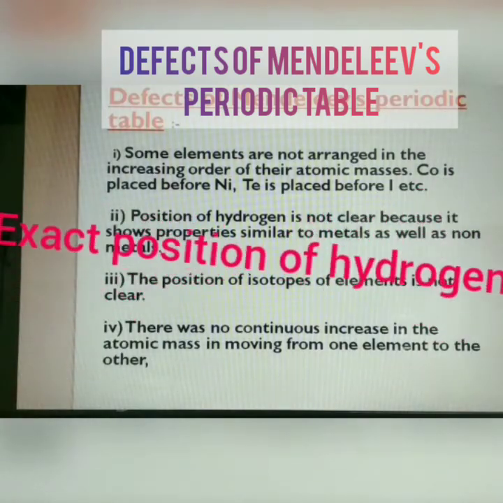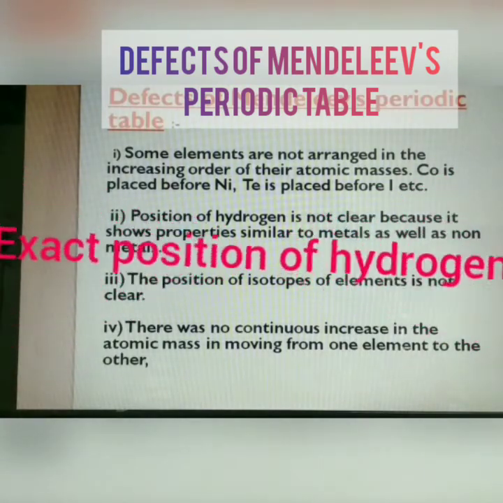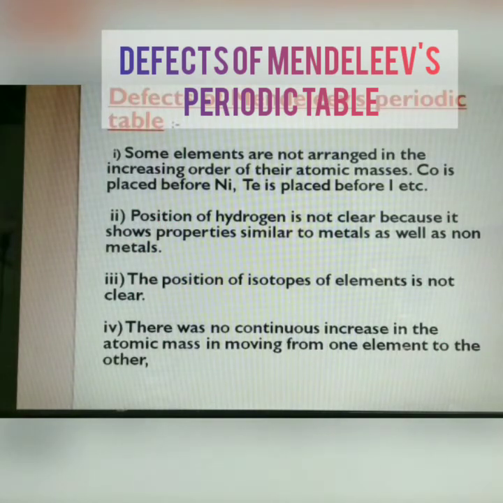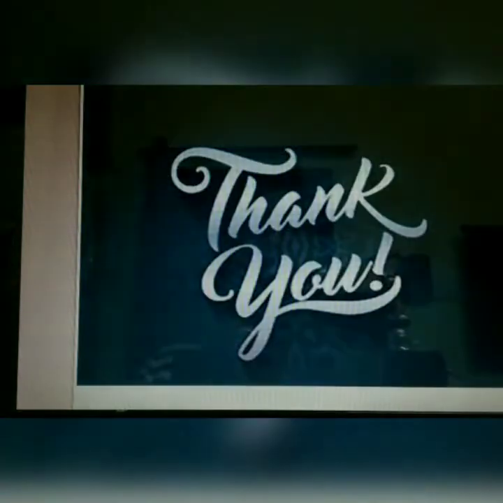Second, he could not explain the exact position of hydrogen because hydrogen shows properties similar to metals as well as non-metals. Third, the position of the isotopes of the elements is not clear at all. Fourth, there was no continuous increase in the atomic masses in moving from one element to another.